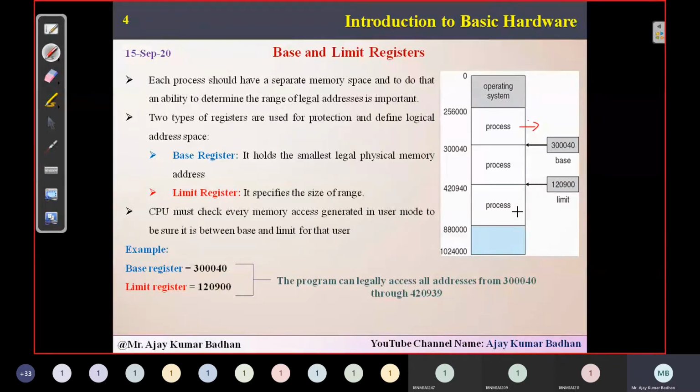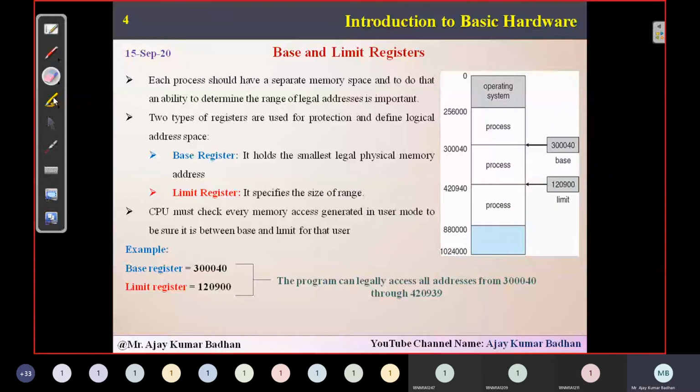Whichever is free, the process will be allocated there. Suppose the third slot is free, process 1 will be placed here. After some time this process completes and comes out, then process P2 comes, and this slot will be allocated to P2. It doesn't come in sequential order like P1 first, P2 next, then P3. Wherever the slots are empty in your RAM, only there will the process be allocated.